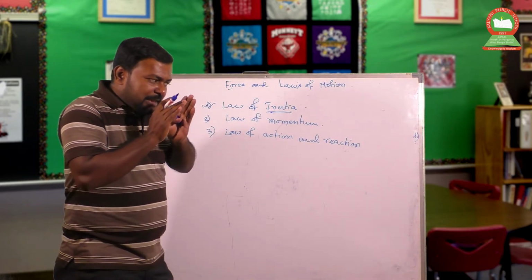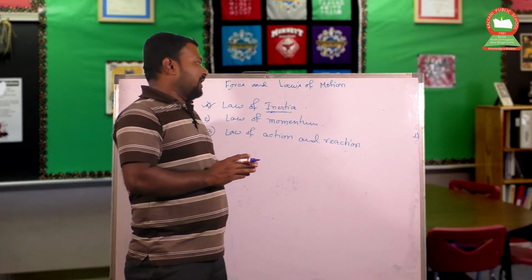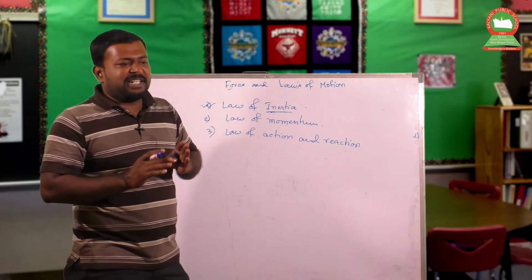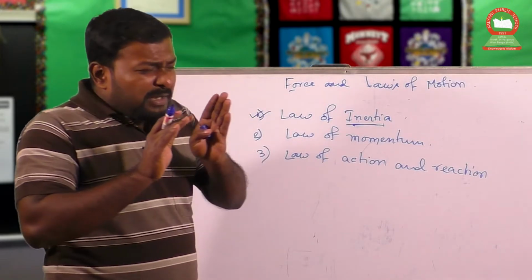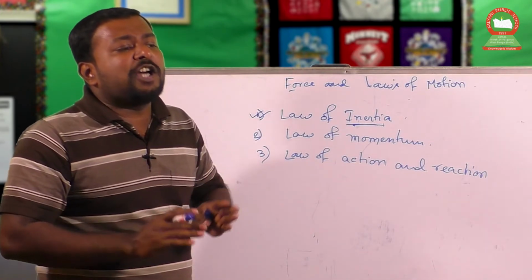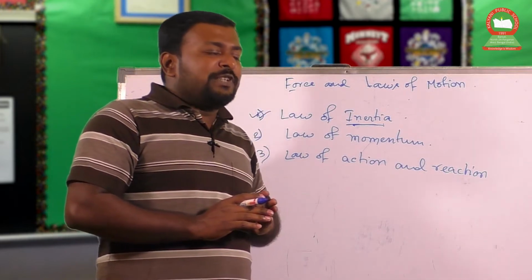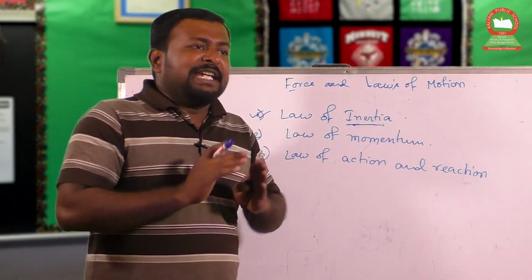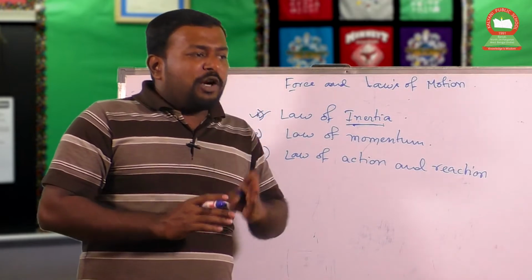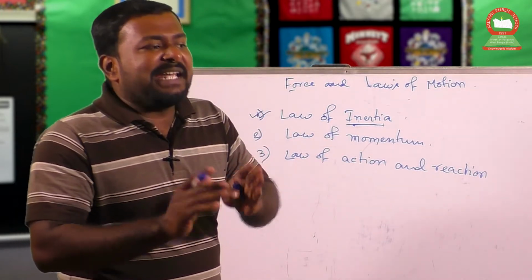So, in Newton's laws of motion, the law of inertia statement is like this. If we do not apply any external physical quantity, then a moving body will move with a constant velocity in a straight line, and a body which is at rest will remain at rest.